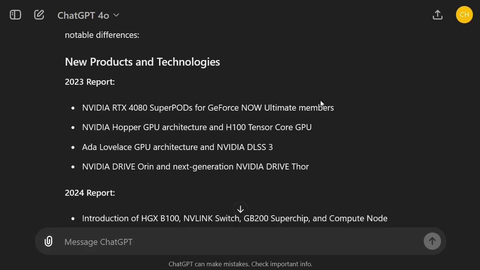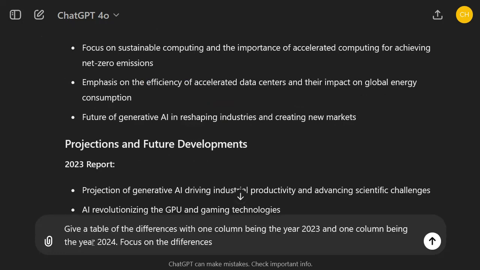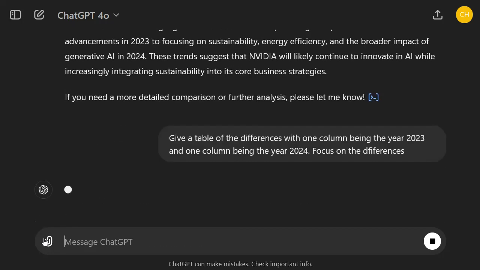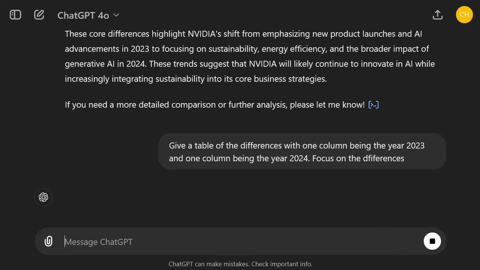It should be able to do it, right? So let's ask it for a table so that we can really see the differences in one place. I want a table of the differences, one column for the year 23, one column for the year 24, and different dimensions in the various rows, and it should give me both the qualitative and the quantitative differences. Let's see what it comes up with.